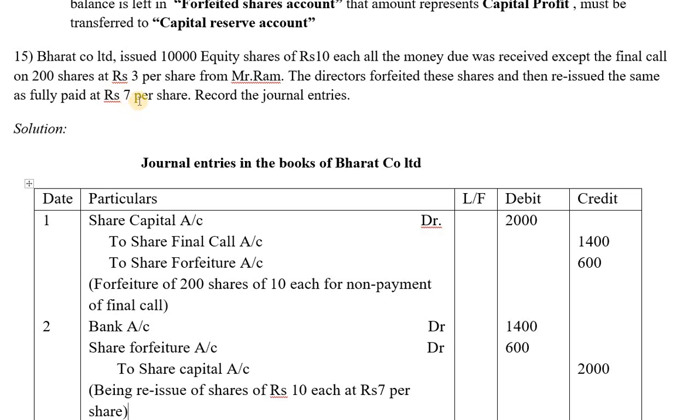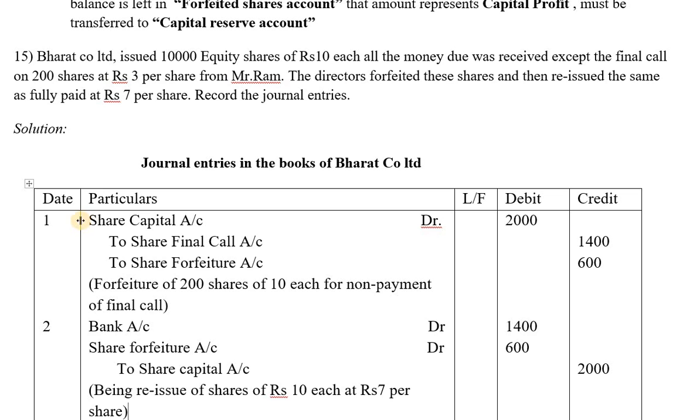Now again they're reissuing it at 7 rupees. So 7 already they have collected. Now they're issuing at 7 again. 7 plus 7, 14 rupees on these 200 shares they're collecting. Remember this, all this analysis has to be shown in the journal entries. So they're asking us to record the journal entries. So let's see how the reissue of forfeited shares journal entry has been given.